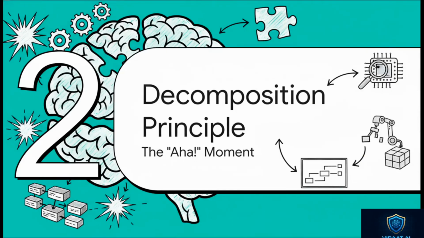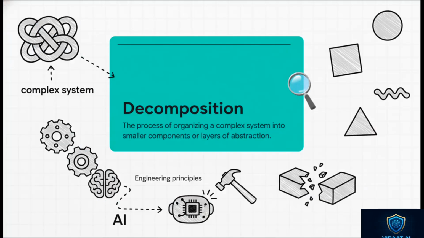So how in the world do we solve this? Well, the answer comes from a classic fundamental idea in computer science. And for a lot of people, this is the big aha moment. It's called decomposition. Now, that sounds a little academic, I know, but at its core, decomposition is just the process of breaking a big, complex system into smaller, more manageable parts. So instead of trying to build something huge all at once, you're breaking it down to understand it and control it. And listen, this isn't some new AI trick. This is a fundamental principle of all engineering.